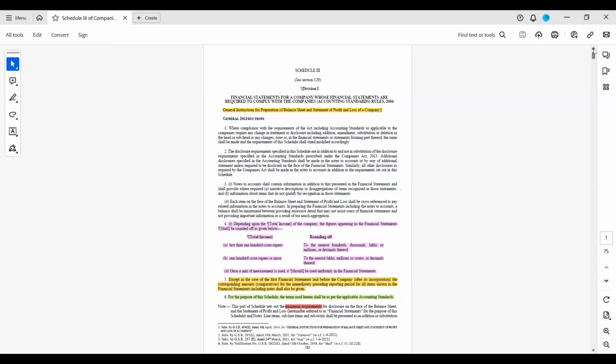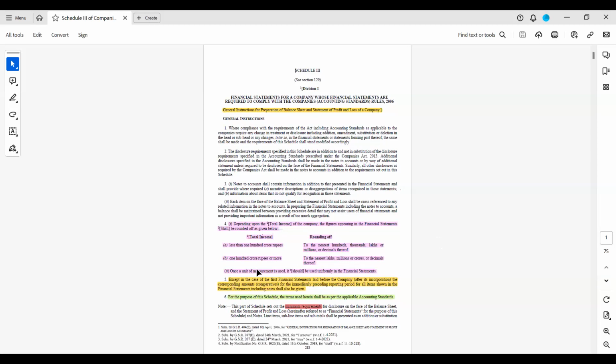If you see the fourth point, I'm not getting into all instructions. They have started with general instructions, that means how you have to prepare the financials as per Schedule 3, Division 1. The same process is applied even for other divisions also.